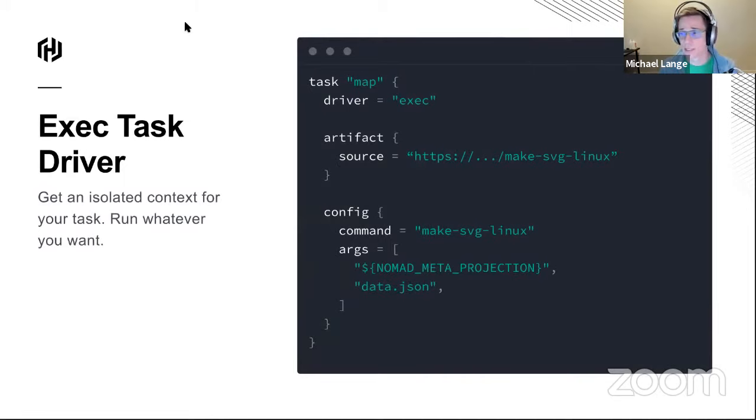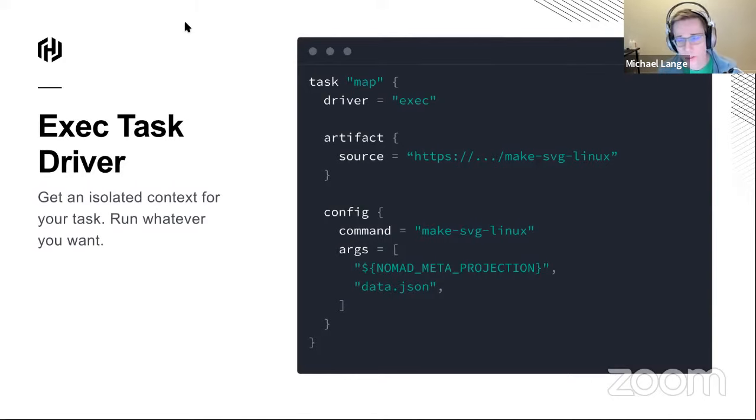And you can see the artifact stanza showing up again. So instead of pulling a container from some registry, it's just downloading it from the internet. And then inside of the command, it just runs the binary. So this SVG script is actually a Node script that I converted into a binary using a tool called pkg, which you can find if you just Google Node and then PKG. And then the exec driver is actually kind of neat. So you still get an isolated context within a cgroup, but you don't need an entire emulated Ubuntu or what have you inside of it.